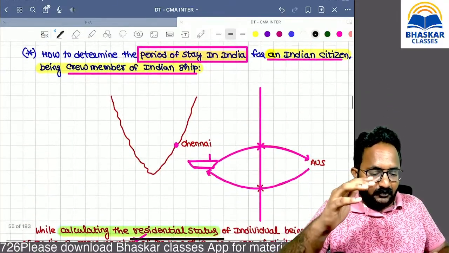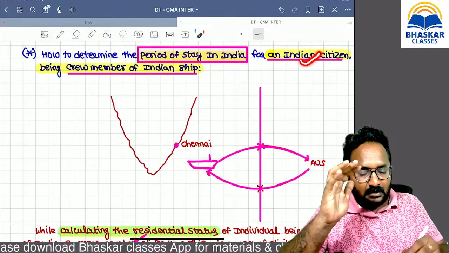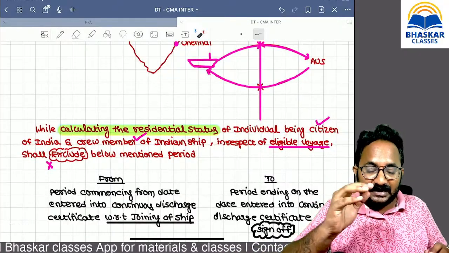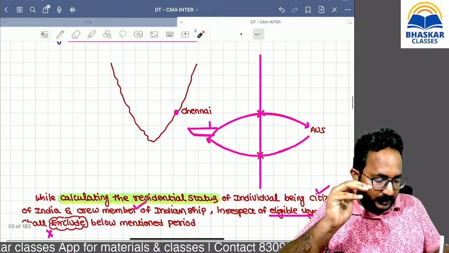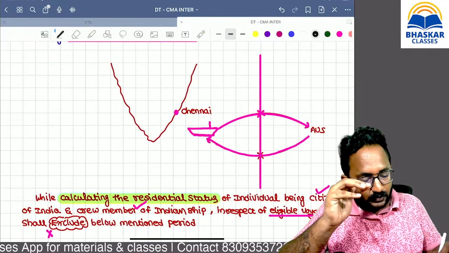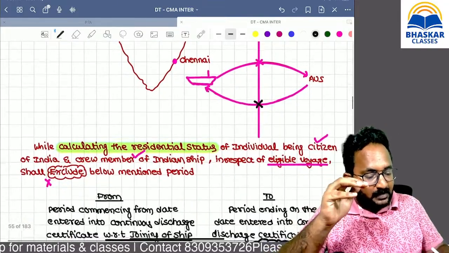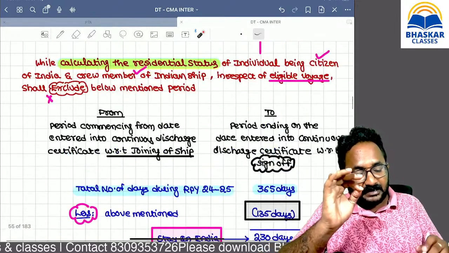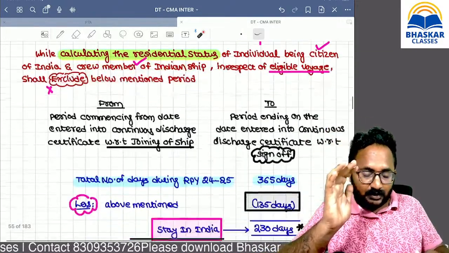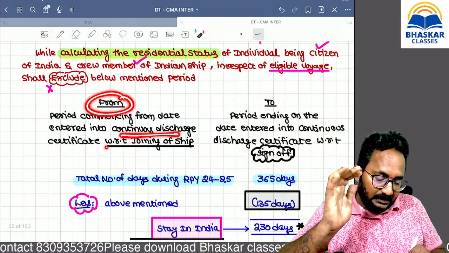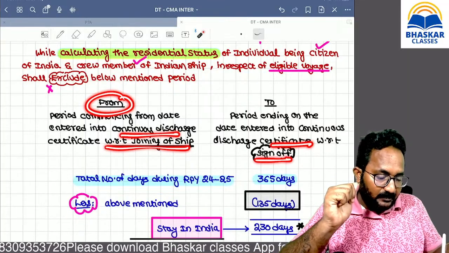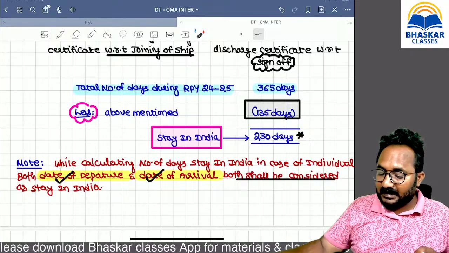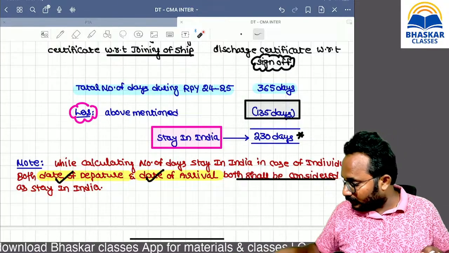Maybe they can ask you: if any person is an Indian citizen being a crew member of an Indian ship, working on an eligible voyage, how many days of stay in India? It is impossible to calculate when he crossed the territorial waters. That's why they have given this one point. Take the total number of days in the year, then minus the period starting from entry into the continuous discharge certificate to exit from it. That period you have to exclude. Then you will get the number of days of stay in India. Are you clear up to now?